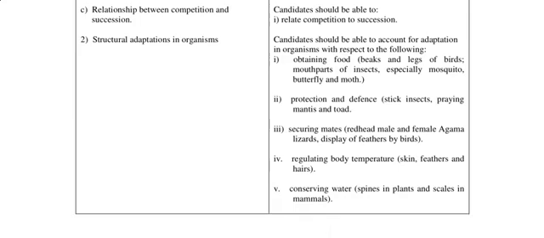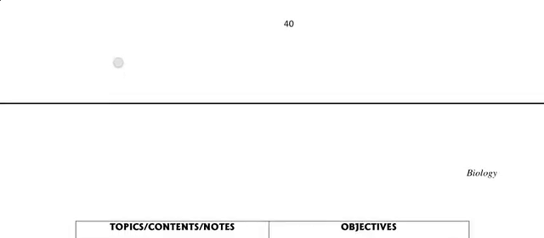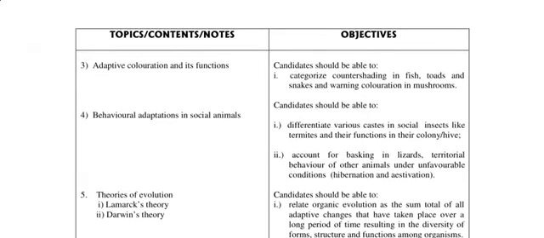You should be able to account for adaptation in organisms with respect to obtaining food, protection and defense, securing mates, regulating body temperature, conserving water. Alright, so they are all together. You're going to see them all together. Very, very important. Before, we talked about structural and behavioral adaptation, if you remember as well.